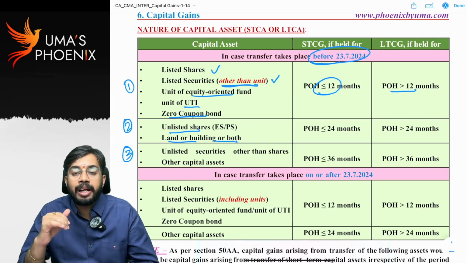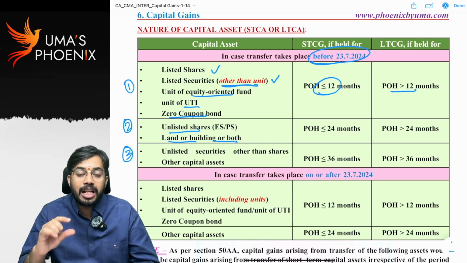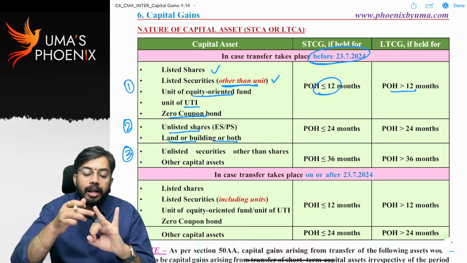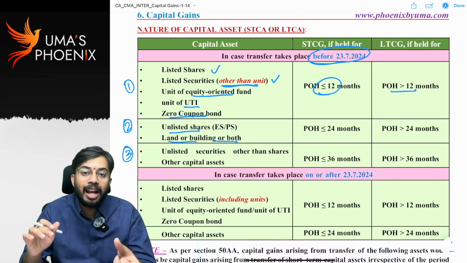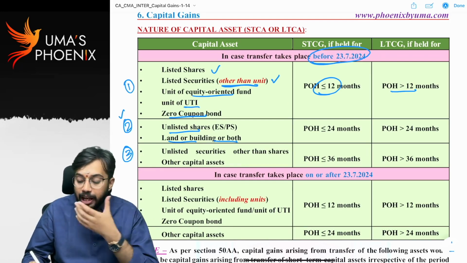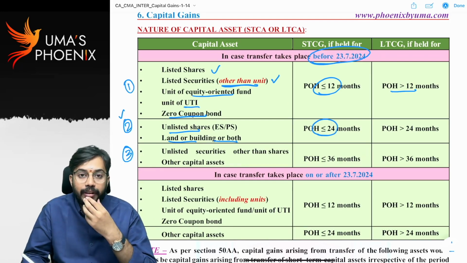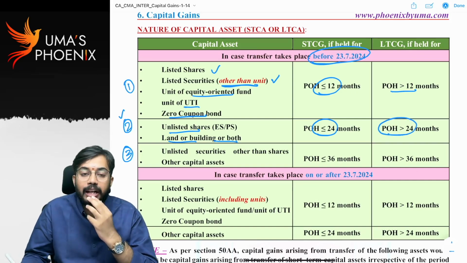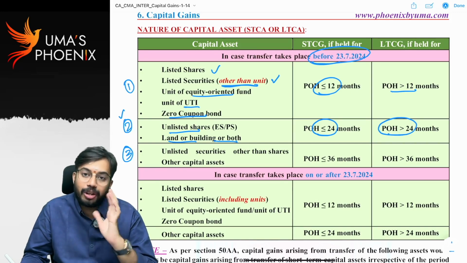Whenever you are transferring unlisted company equity shares or preference shares, or whenever you are transferring immovable property, these two fall under category 2. So if they fall under category 2, the criteria is 24 months. If the period of holding is less than or equal to 24 months, it is classified as a short-term capital asset. If the period of holding is greater than 24 months, it is classified as a long-term capital asset.